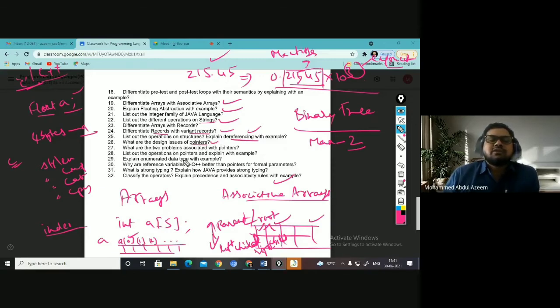What are the design issues with pointers? We have discussed this. There is a separate video on this. You can go through it. You find aliasing, you find dangling pointer issues, right? And they are being overcome in many of the languages by imposing restrictions over the memory once it is created, and then giving the address of the same to a pointer, right?